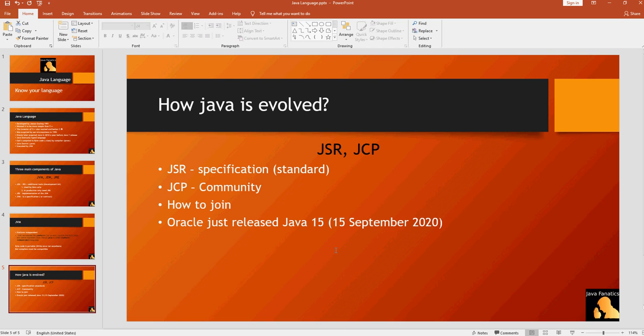That is why for the JVM we have many vendors. We have IBM as a vendor for the JVM, we have Oracle as a vendor, and many others. For JPA, we have Hibernate, EclipseLink, iBatis, OpenJPA, and many other vendors who provide the implementation. That makes Java competitive and so innovative as we see today. Recently, Oracle just released Java 15. It came with many good features.